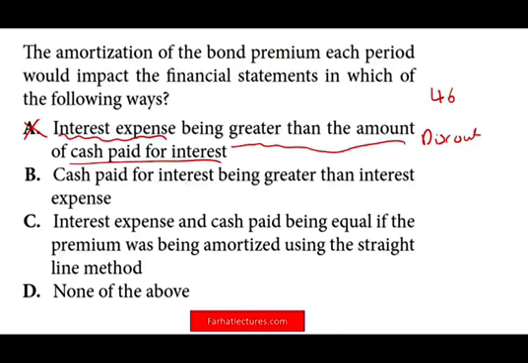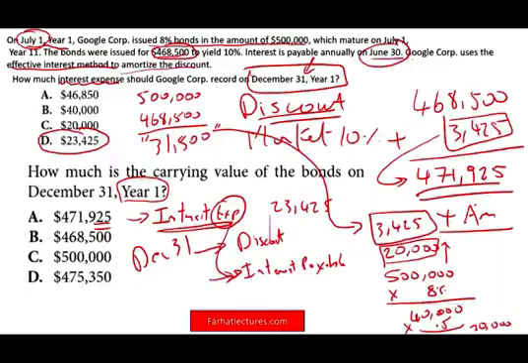Cash paid for interest being greater than interest expense. Hold on a second. What we're saying here is interest expense is less than the cash. Is this a correct statement for a premium bond? And the answer is yes. In a premium bond situation, let's assume this bond was issued at 515,000.